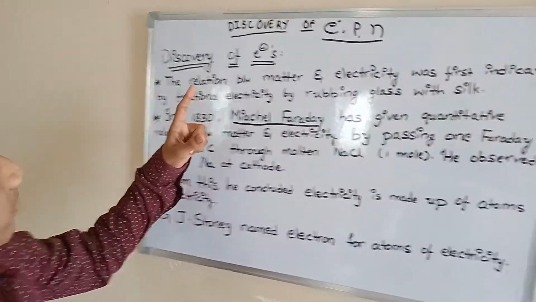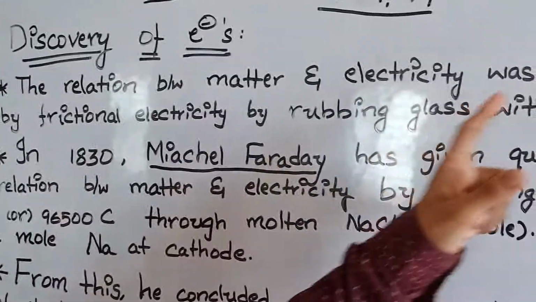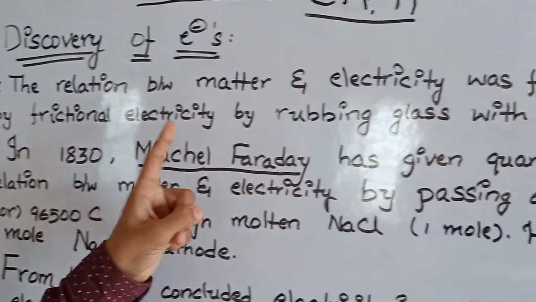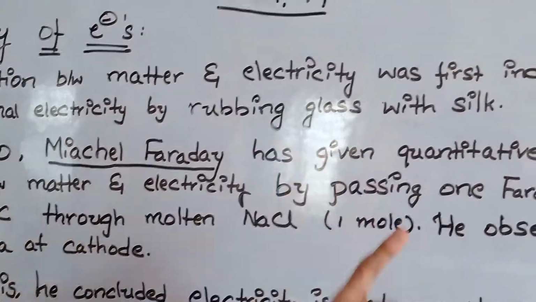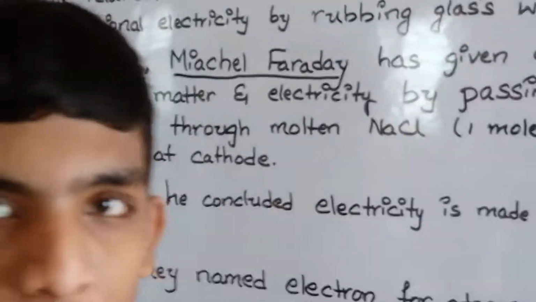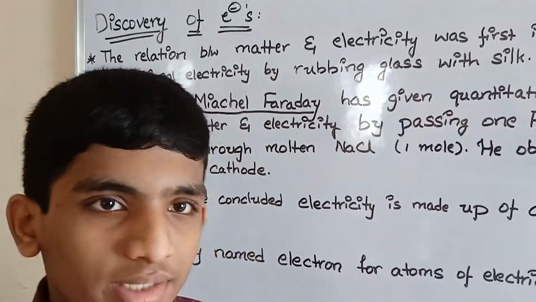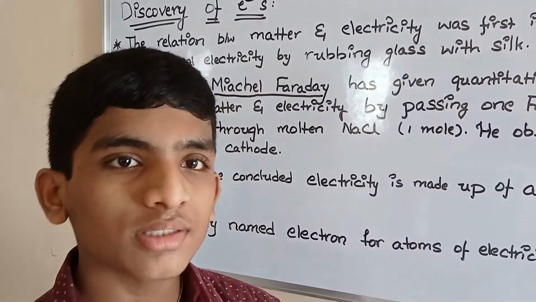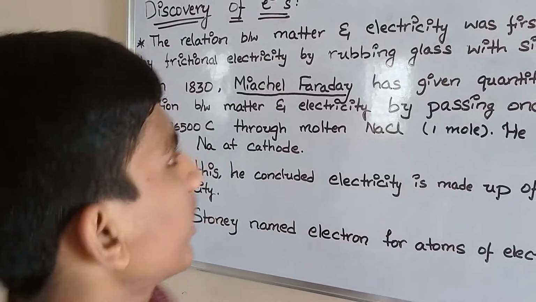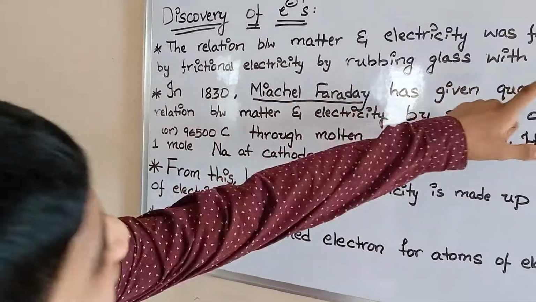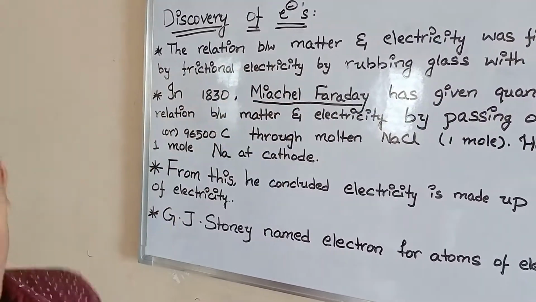The relationship between matter and electricity was first indicated by frictional electricity, by rubbing glass with silk. You remember that we have previously discussed that by rubbing silk cloth with a glass, it produces electricity, indicated by frictional electricity.